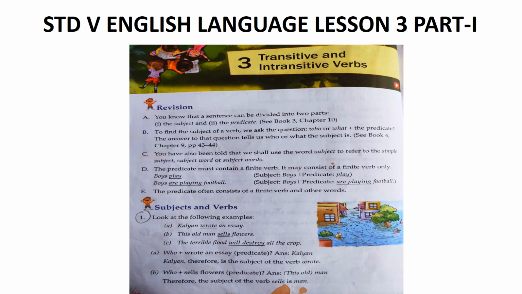So here are some more examples. Sushma ate an apple. Ate what? An apple. He drives a car. Drives what? Car. I shall sing a song. Shall sing what? Song. So apple, car and song are objects of the verbs ate, drives and shall sing.